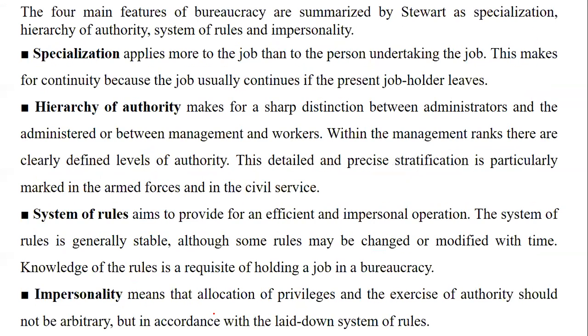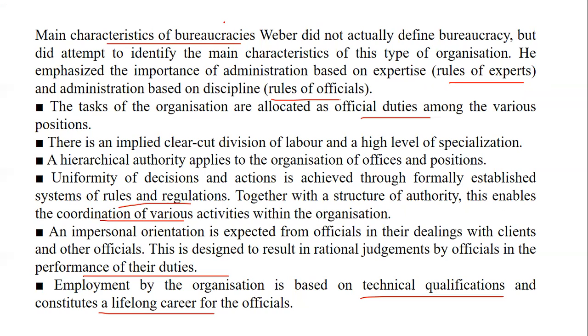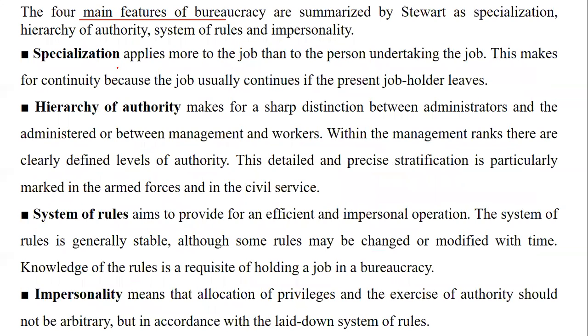Now, we have divided that into 4 features. These are the characteristics, but to understand them easily, we can divide them into 4 major headings. One is specialization, hierarchy of authority, which we have learned just now, system of rules, and impersonality. Specialization is a person with a specific skill and knowledge carrying out a job.